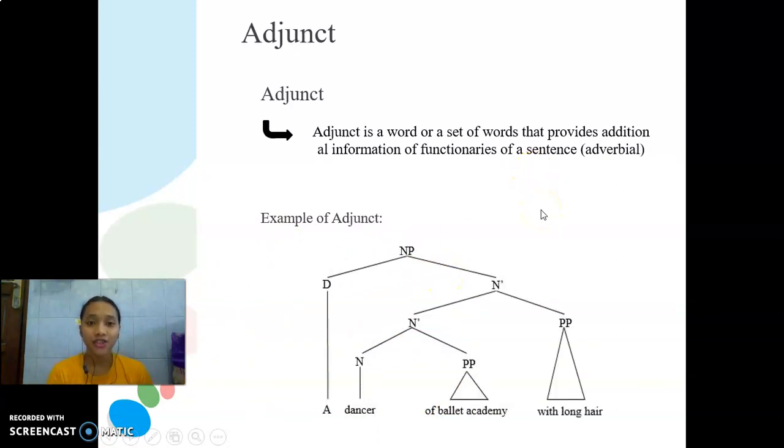The last is adjunct. Adjunct is a word or a set of words that provides additional information of functionaries of a sentence adverbial. This is the example of adjunct: a dancer of ballet academy with long hair. A in here is the determiner article, dancer in here is a noun, of ballet academy is PP, with long hair is the PP2. So this is the example of adjunct.